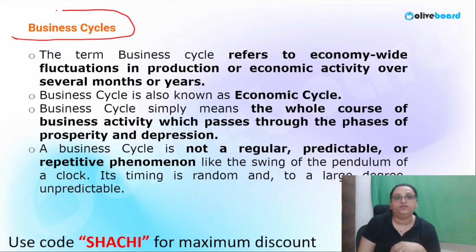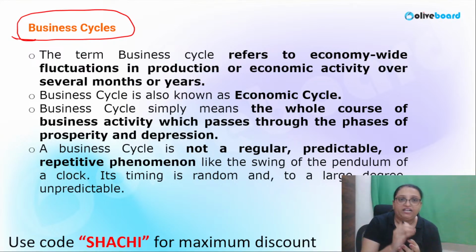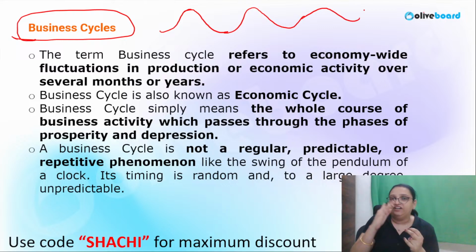Now, starting with business cycles. What do you mean by business cycles? It is an economic activity that brings fluctuation in the production or the economy over several months or a period of time. For example, there might be boom, then recession, then depression, then recovery, then again boom, recession, depression, trough, peak. This kind of wave-like movement is called a business cycle.